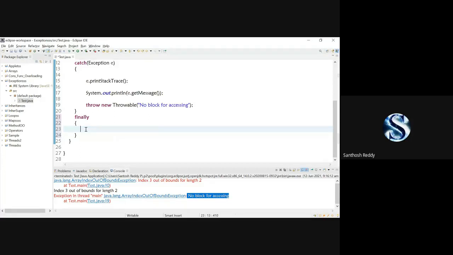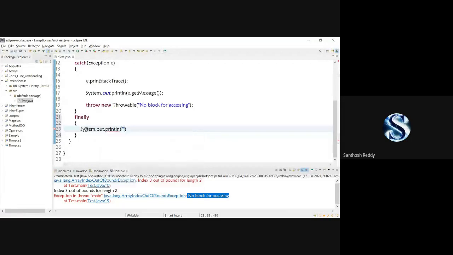If the try doesn't execute successfully, the catch will execute. Once the catch is executed, finally will execute. So whether you execute try or catch, your finally must and should execute. When we want to write some important code at the end of your execution, we can write it in the finally block. So what I'm going to write here, you can check it out.